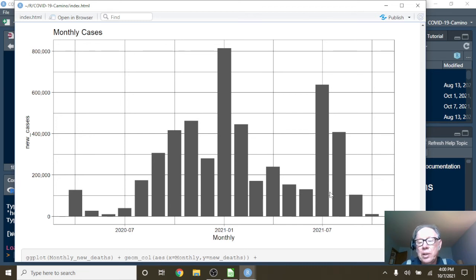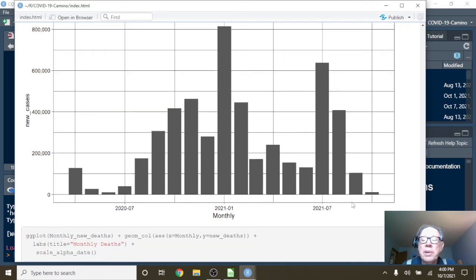Okay, so that's good news. That'd be 4 out of the last 6 months we've seen a decline in COVID-19 cases in Spain.